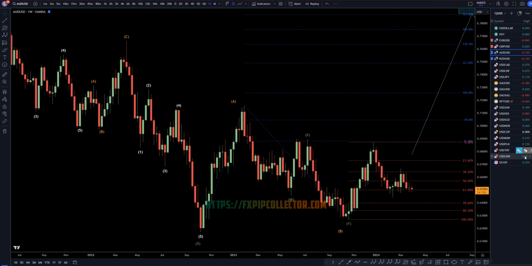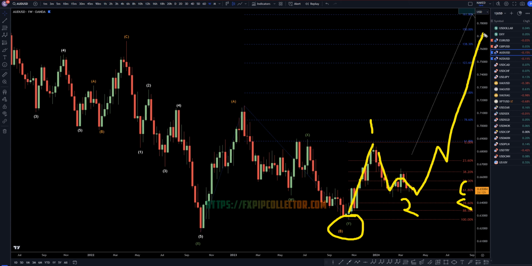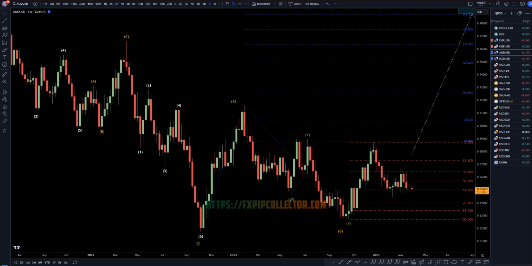On the weekly time frame, I still think this is the end of a correction right here, the end of the wave B of Y. I still think this right here would be a wave 1 of C. I still think this right here is a wave 2 of C, which we are back at a fib level, could possibly end there, could possibly go down to the 78.6. Either way, eventually I think it's going to continue the uptrend, making that big wave 3, 4, and 5 like I showed on the monthly time frame.